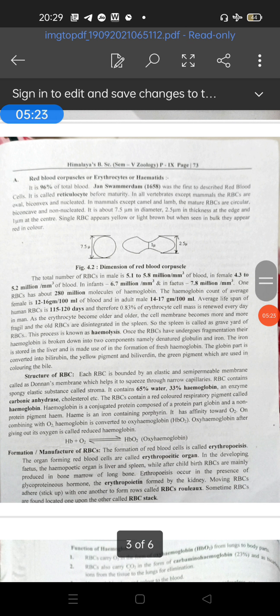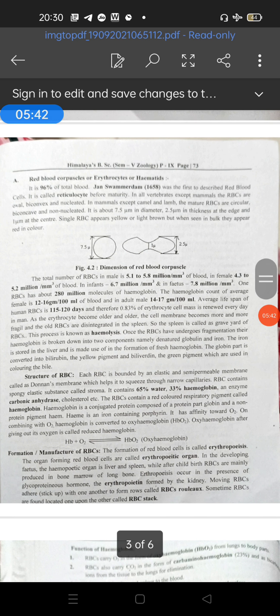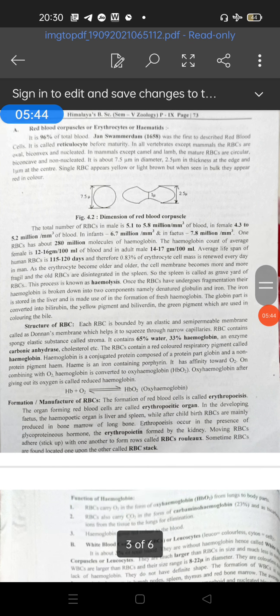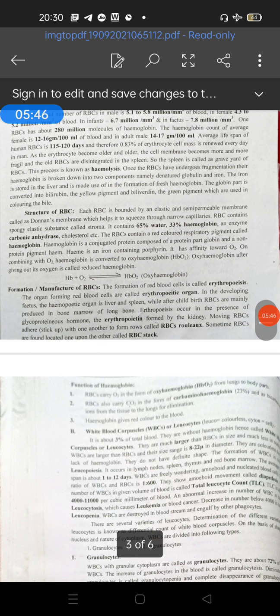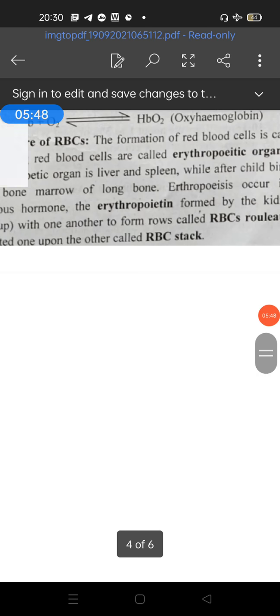RBCs are formed by the process of erythropoiesis in bone marrow. In the fetus, RBC formation takes place in the liver and spleen, whereas in adults it occurs in red bone marrow. The old and worn out RBCs are destroyed in the liver and spleen. Polycythemia means an increase in the number of RBCs, while erythrocytopenia is a decrease in their number. So what is the function of RBCs?